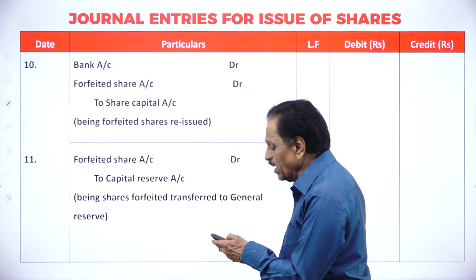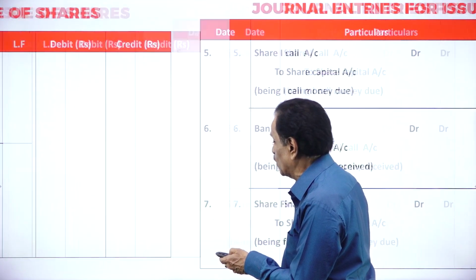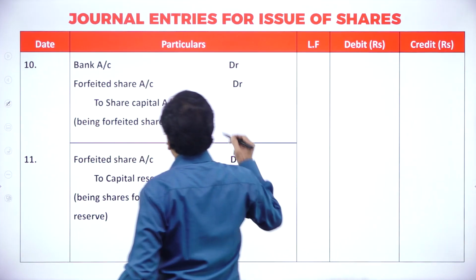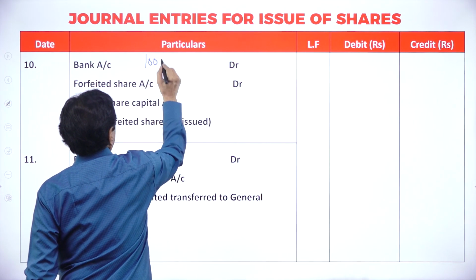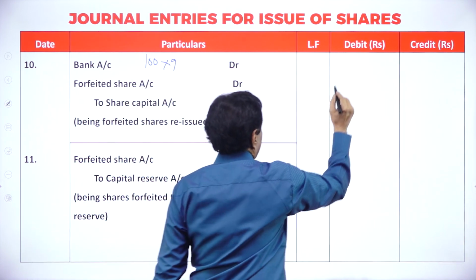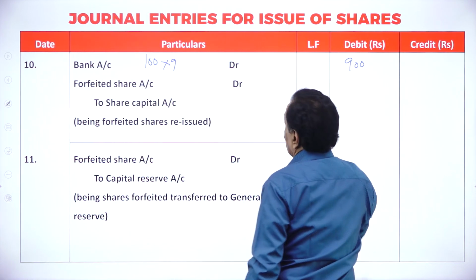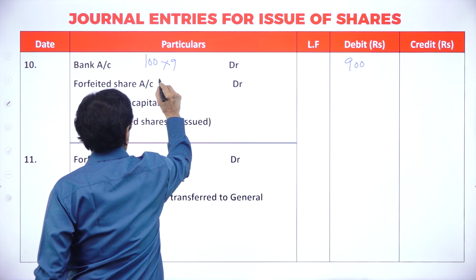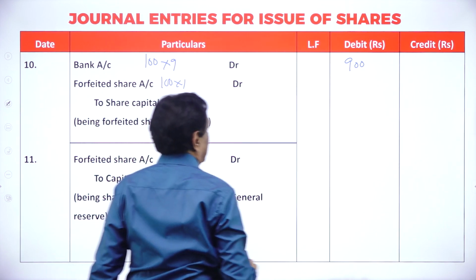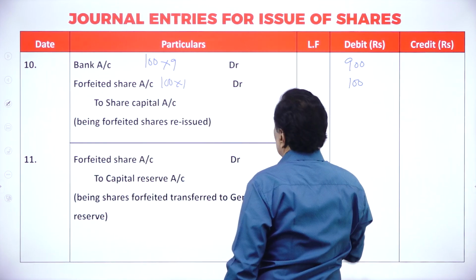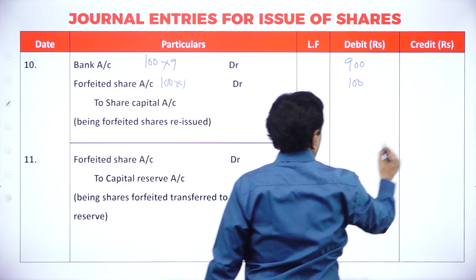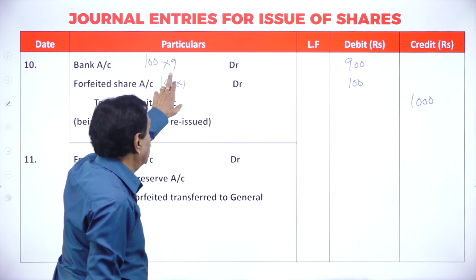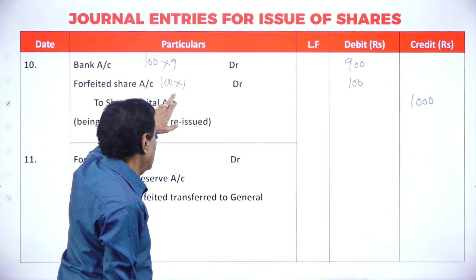Bank account. At what rate? See the question paper. At what rate was it reissued? Reissued at 9. How many shares? 100 shares. Bank account debit, 100 shares into 9, 900. What is the face value? 10. How much could you not receive? 1. So 100 into 1, 100. To share capital add the figure 1000. So the same shares had been reissued at what rate? At rupees 9, at a loss of rupees 1.